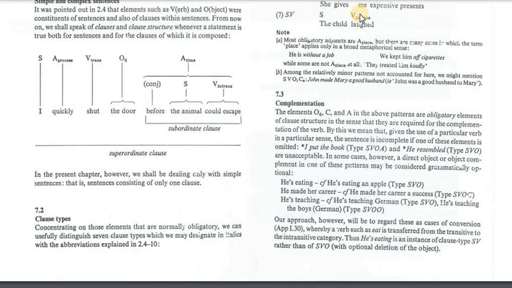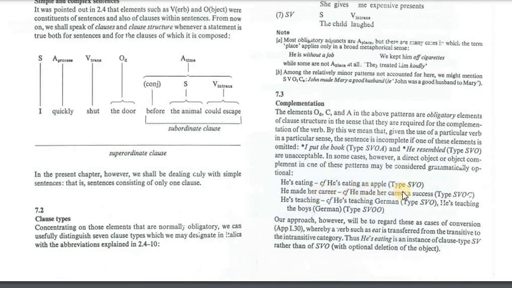Sometimes we can transform a sentence from one pattern into another without changing the meaning, as in "He's eating." We may change a sentence from one pattern into another, keeping the same verb. "He's eating": subject, verb. He is the subject, is eating the verb. "He's eating an apple": subject, verb, object. "He made her a career": subject, verb, object, object. Subject he, made verb, her career object.